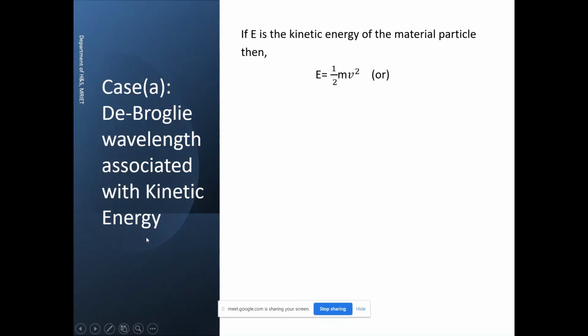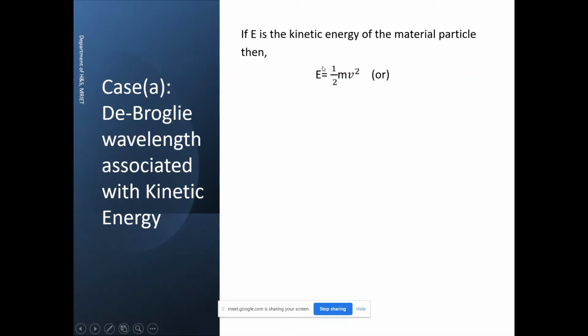Now let us try to derive the relationship between de Broglie wavelength lambda and kinetic energy E. Kinetic energy is generally denoted by capital E, isn't it? What is the general expression for the kinetic energy of a material particle? If m is the mass of the particle and v the velocity, it is a very well known relation.